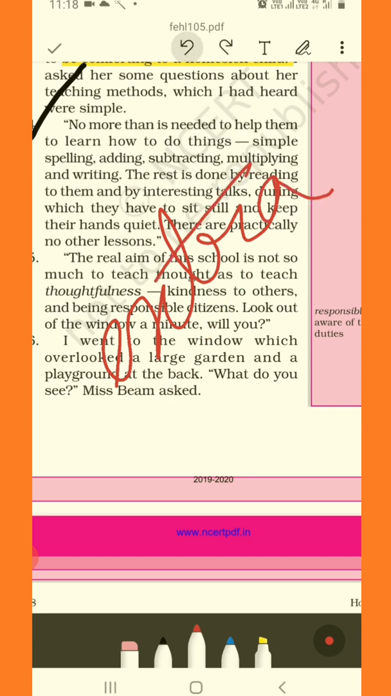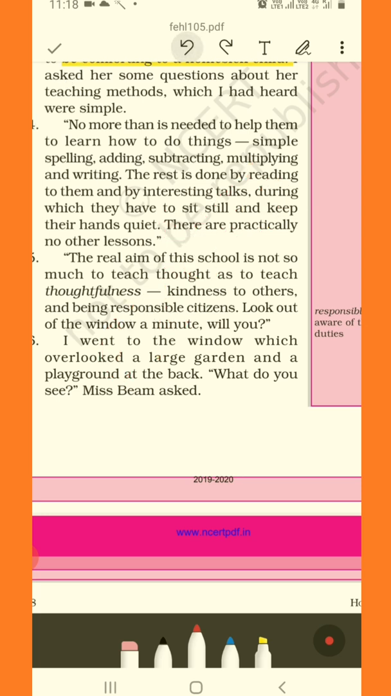Okay. So what is required? Simple spelling, adding, simple spelling, you know, right? Like mango, banana, this and that. Then adding, subtracting, multiplying and writing. Okay. Simple spelling, adding, subtracting, multiplying and writing. These are the things they require to learn like a normal child does. The rest is done. So if you say, see, study is not only about simple spelling, adding, subtracting, multiplying and writing. It's much more than that, right? So how is the rest being done?